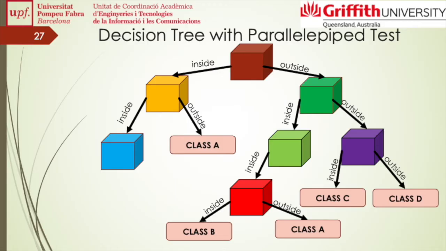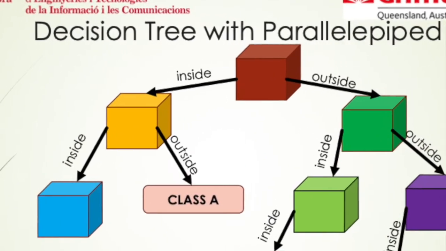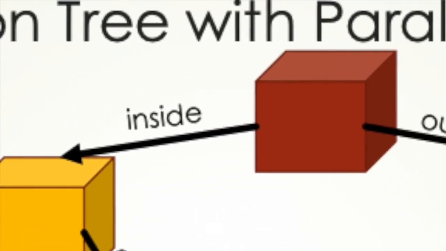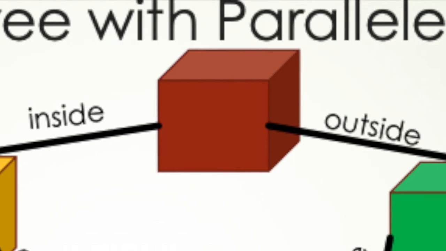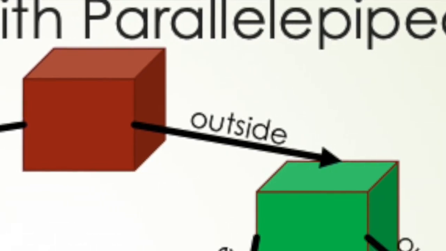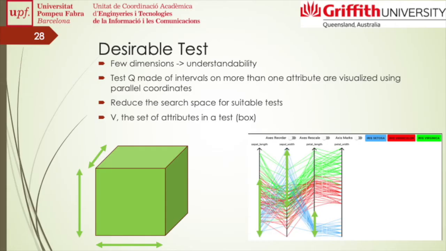Our decision trees here will have parallelepiped tests on the nodes of the tree and a decision for a class on the leaves. And the question is if an instance is inside or outside and meets this conjunction of ranges of attributes. We're going to build a volume and we're going to make the number crunching of the machine build this volume by itself. In this case, we are not using human assistance.